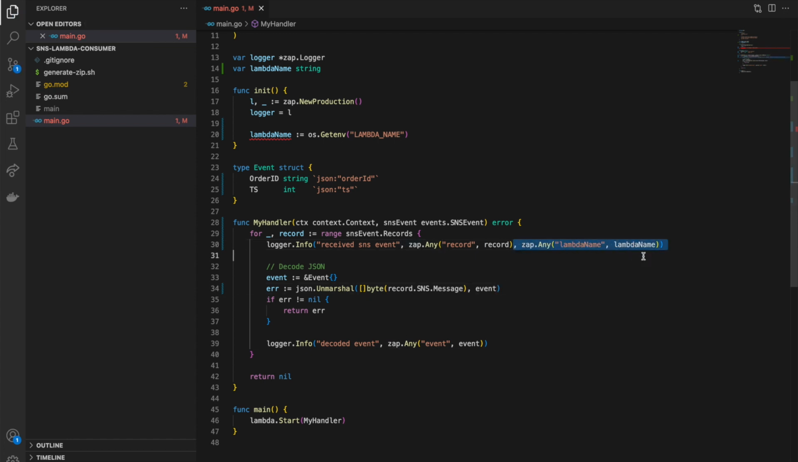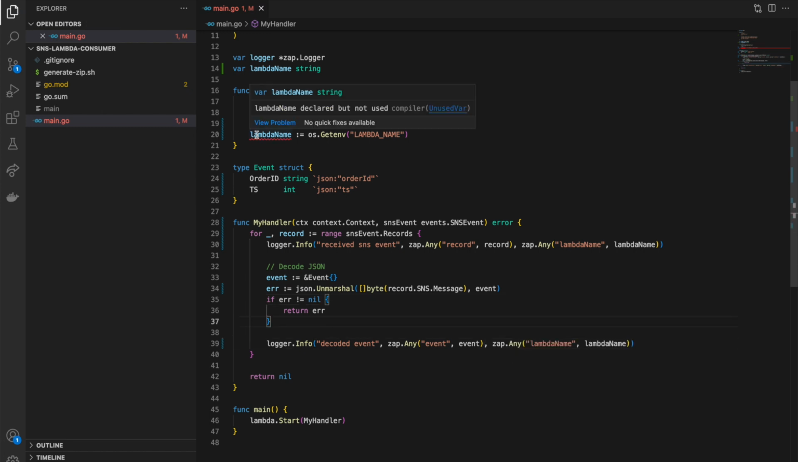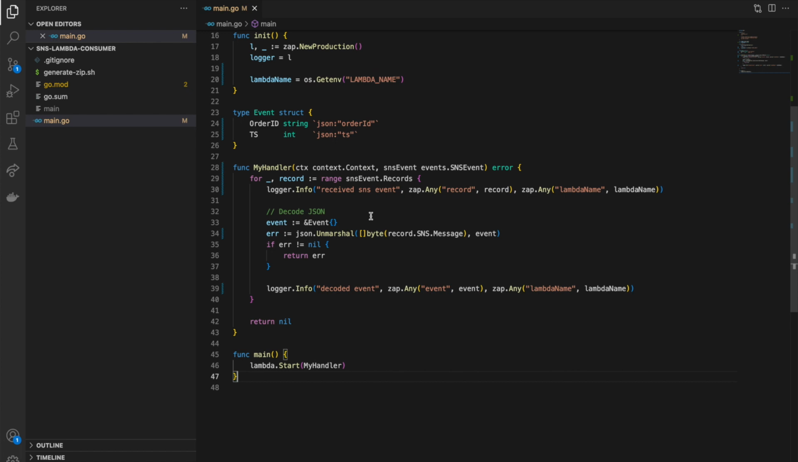Okay. Let's add this to all of our log lines. This is declared but not used. Okay, so it's already been declared above. We don't want to overwrite that in this scope. So this now is setting our global variable, lambda name, and then all of our log statements will log it out. Okay, so that's good.